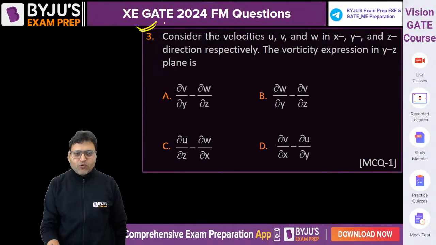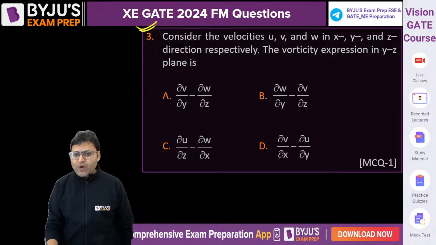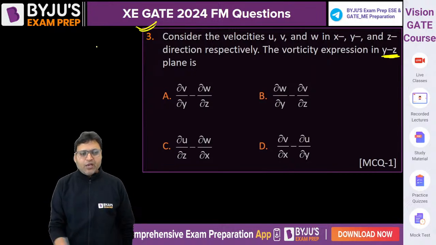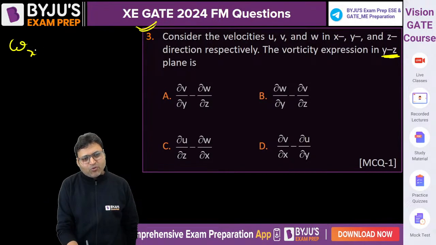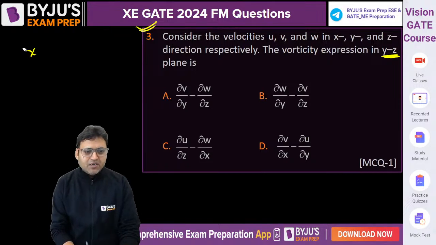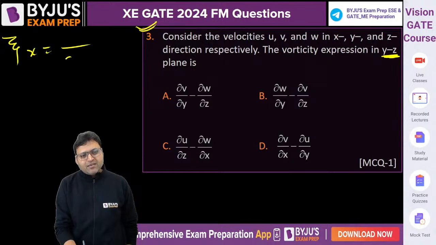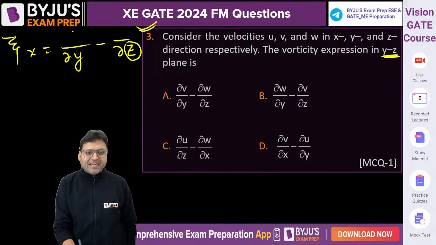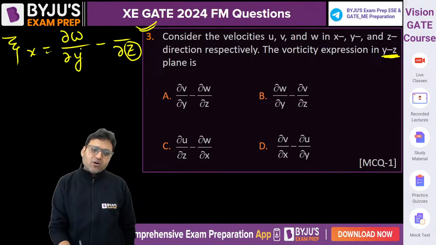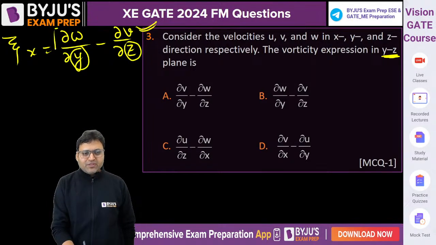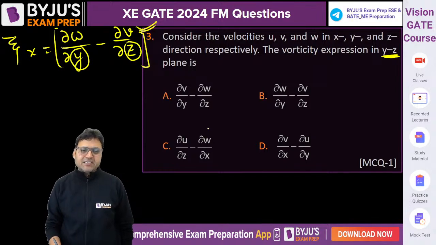The third question again was very simple. Consider the velocities u, v, w in x, y and z direction respectively. The vorticity expression in the yz plane. In the yz plane, vorticity will be about the x-axis. It is the angular velocity. Vorticity about the x-axis is given by del y minus del z. The velocity component in z direction will be the numerator of the first term, del w. The velocity component in y direction will be the numerator of the second term, del v. So this will be the expression. Very simple. It is formula only.